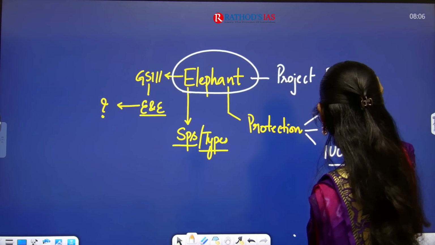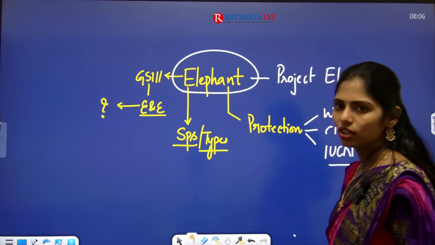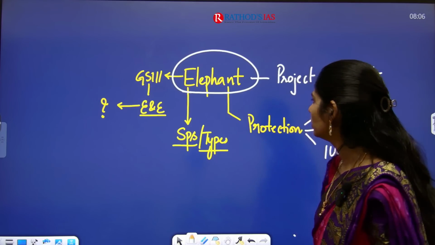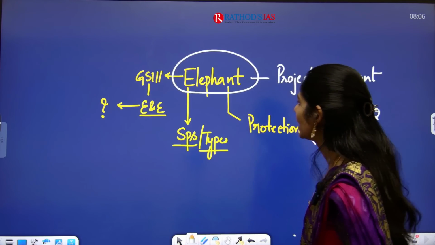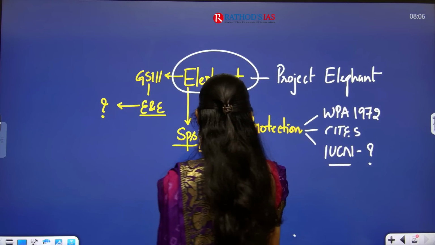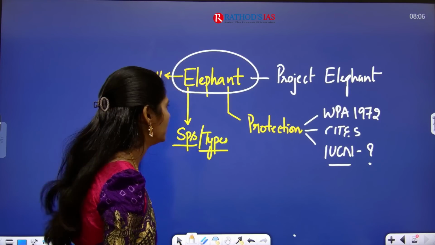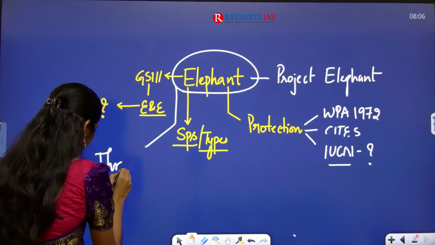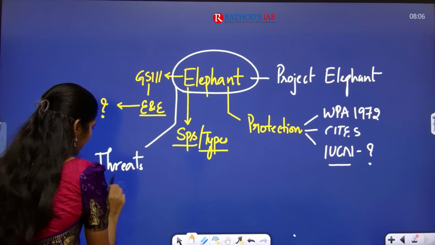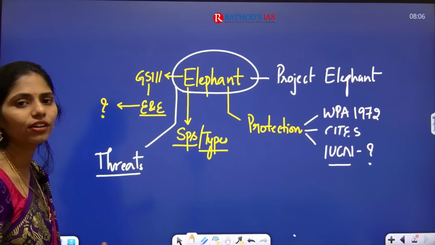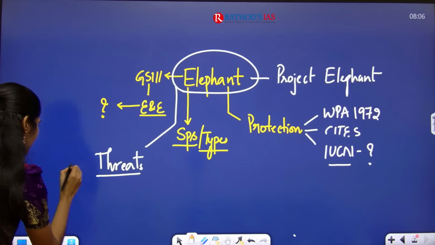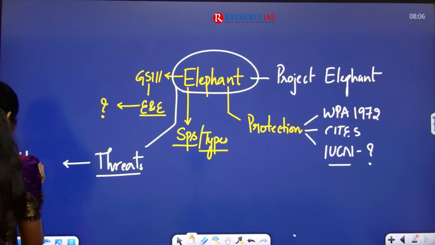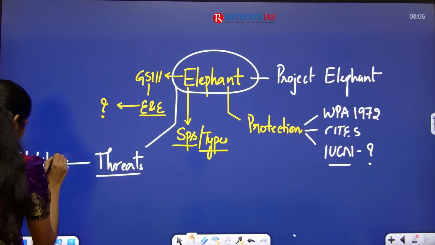Okay, so what is this Project Elephant? What are the things that are made for the protection of this elephant that you have to know? You know that there are some threats which are faced by this elephant. Exactly, you have to know what the threats are. This image is saying that in search of food they are coming out of their habitat. So normally the threats will be habitat destruction. Okay, what are the threats?